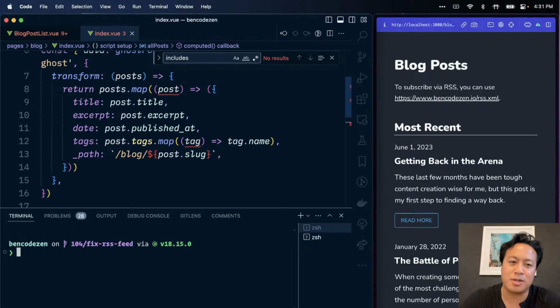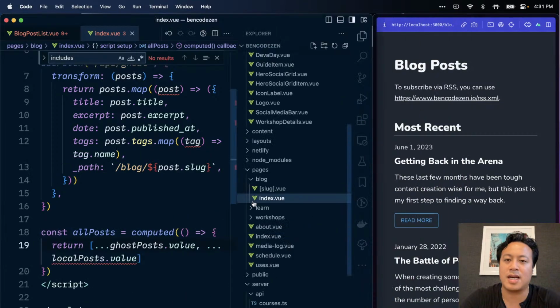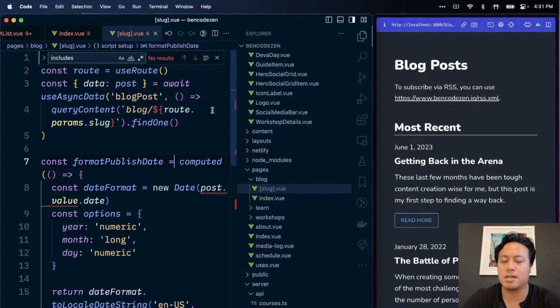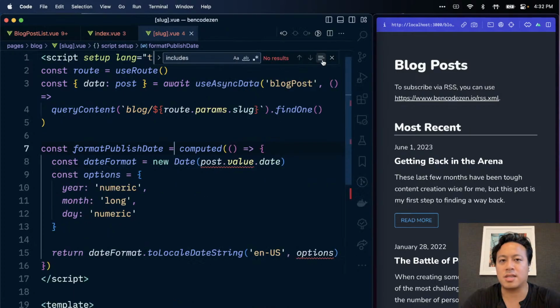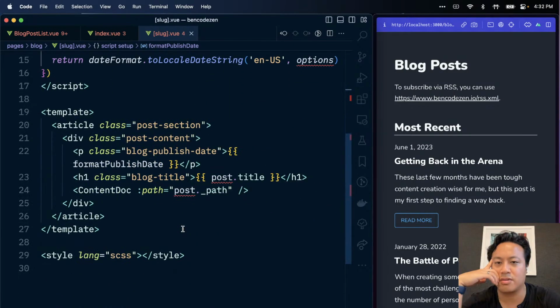But it is not working correctly because when we go inevitably to the ID page, so in other words, if we go to the slug, it is currently assuming that the source is Nuxt content. And since it's assuming it's Nuxt content, it's automatically fetching stuff a certain way.